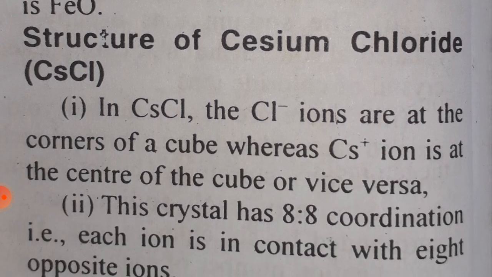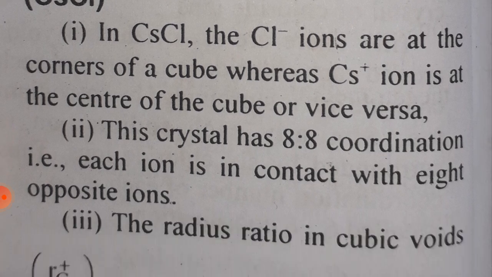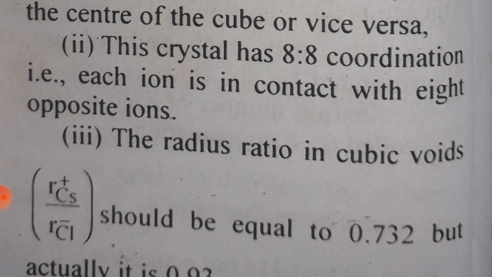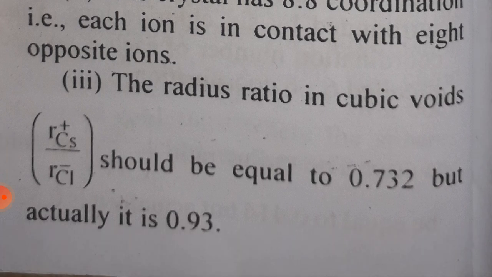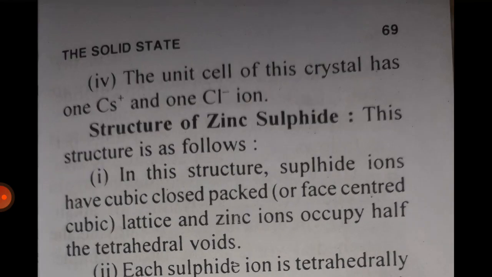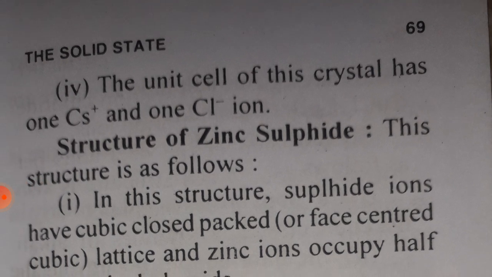Structure of cesium chloride, CsCl. First, in cesium chloride, the chloride ions are at the corners of a cube, whereas the cesium plus ion is at the center of the cube, or vice versa. Second, this crystal has 8:8 coordination, that is, each ion is in contact with 8 oppositely charged ions. Third, the radius ratio in the cubic void, r Cs plus upon r Cl minus, should be equal to 0.732, but actually it is 0.93. Fourth, the unit cell of this crystal has 1 Cs plus and 1 Cl minus.